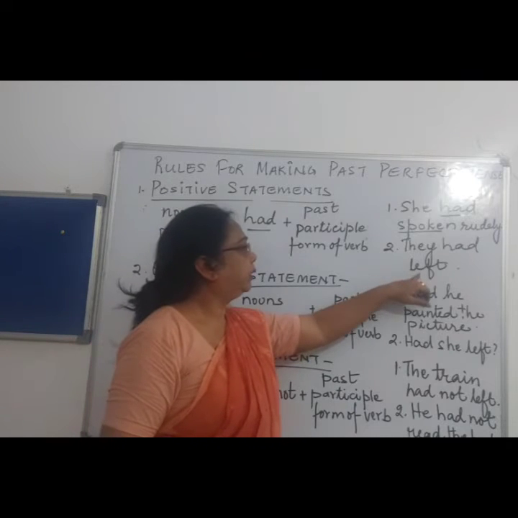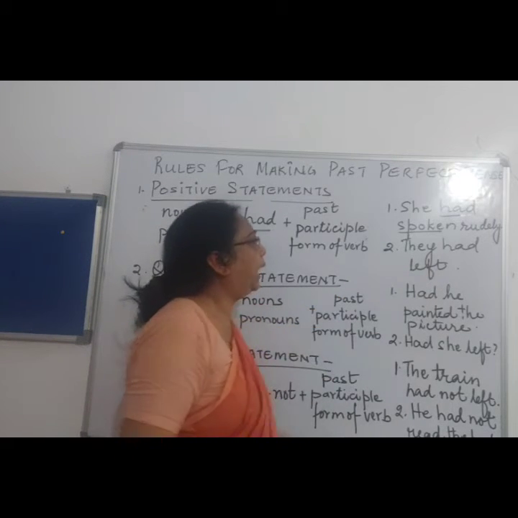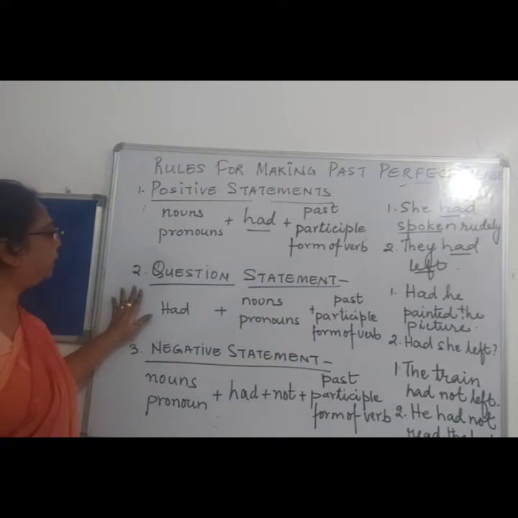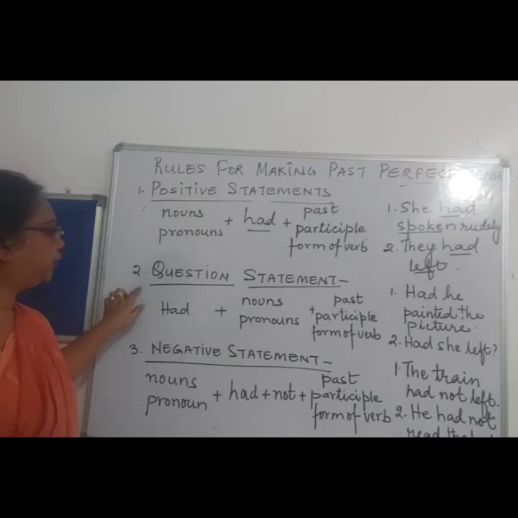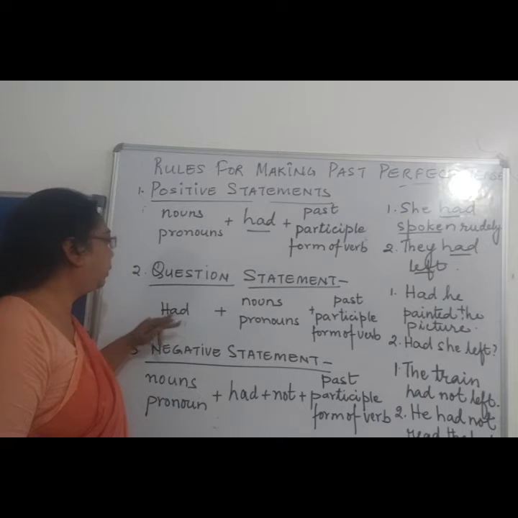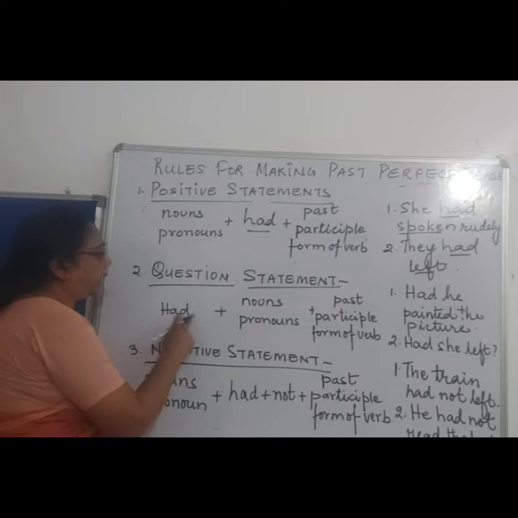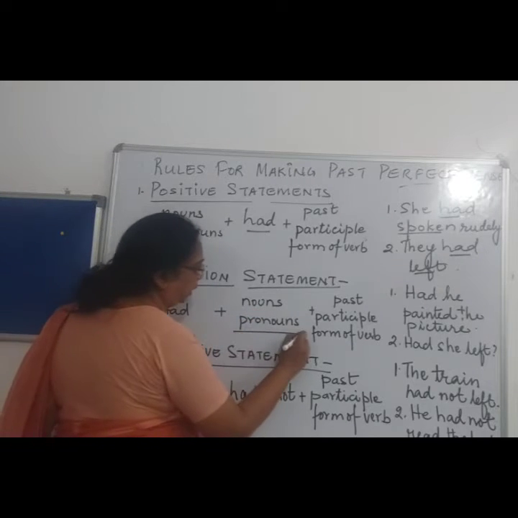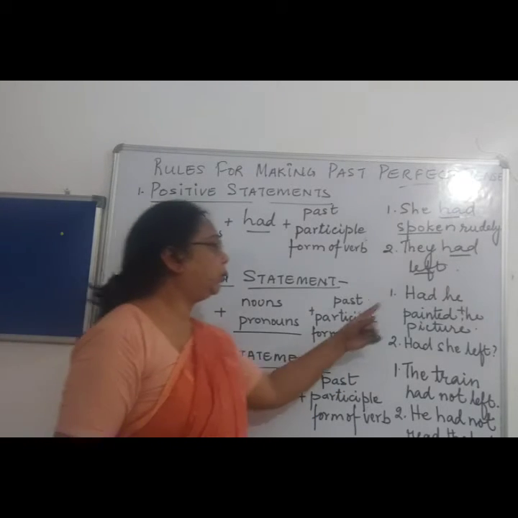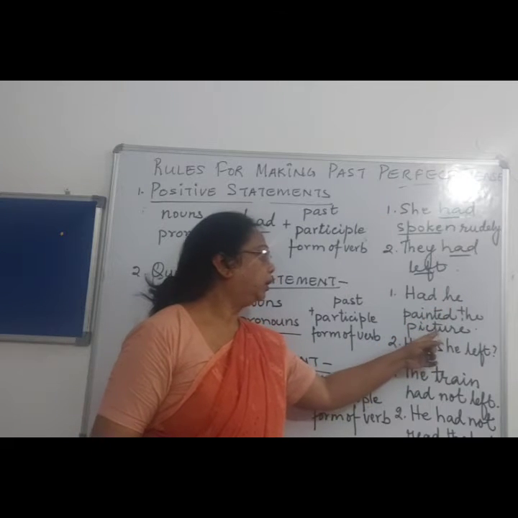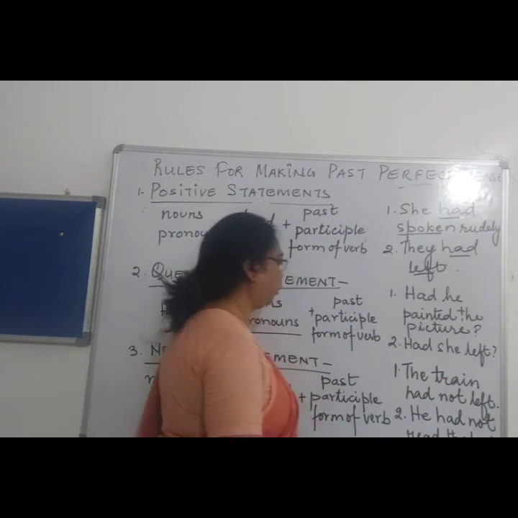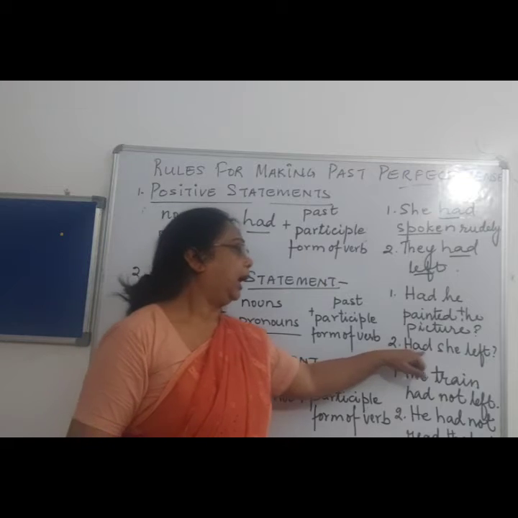They had left. So had left shows that this is the past perfect tense. Now next is the question statement. For the question statement, we will put the verb in front. Like had, then the subject will come over here, and then the past participle form of the verb. Like over here, had he painted the picture? Question mark. For a question sentence, please don't forget to put the question mark. It's very important. Had she left?